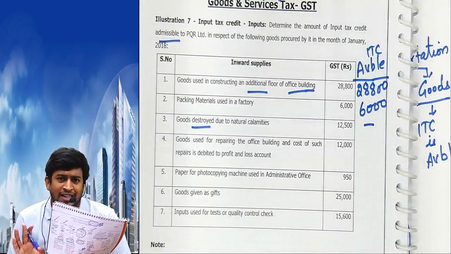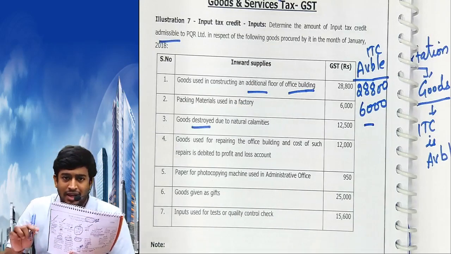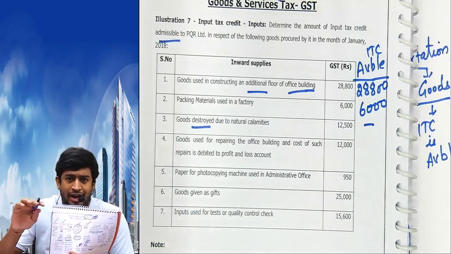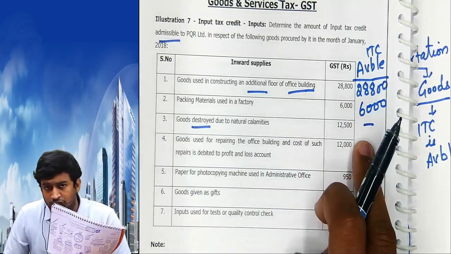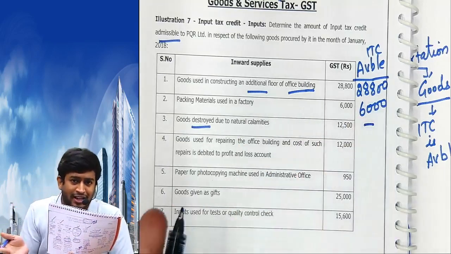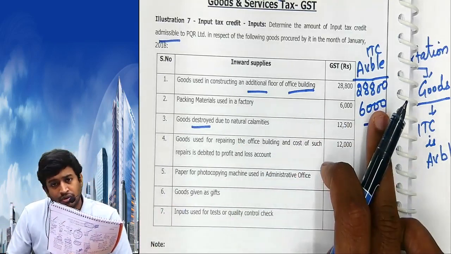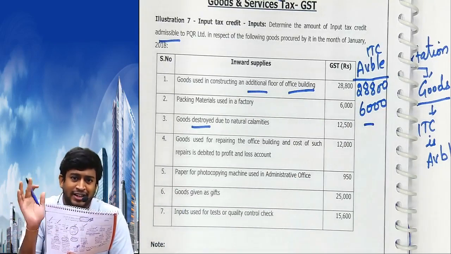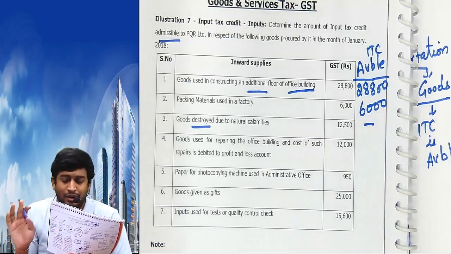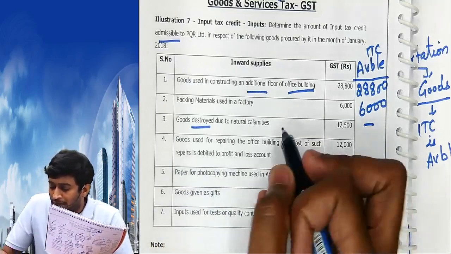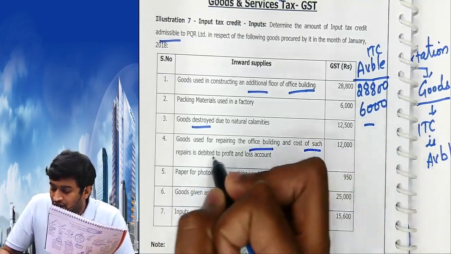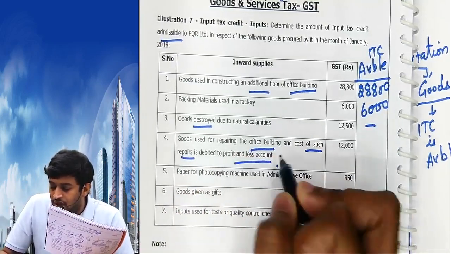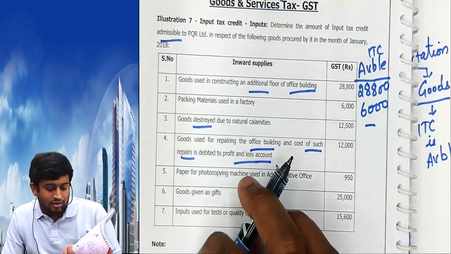This is what he will ask for 8 marks in the exam. If it is in the list, there is no ITC, take 0. If it is not in the list, we will take the amount. Or if it's clearly given in the chart that ITC is available, then we'll take ITC available. Next, goods used for repairing the office building and the cost of such repairs is debited to P&L account.